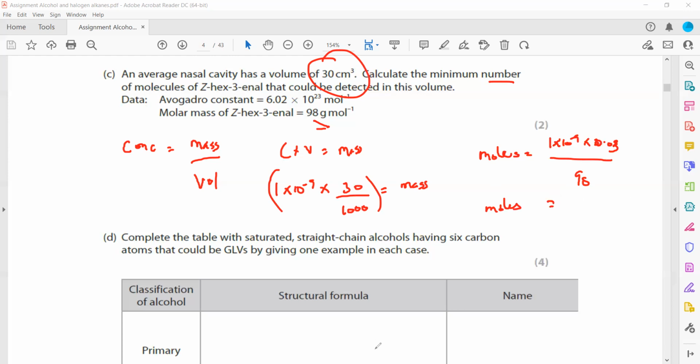this will give us the total number of moles of this molecule which are present. It will come out about 3 into 10 power minus 13 moles. But we need molecules, because 1 mole contains 6.02 into 10 power 23 molecules. So 3 into 10 power minus 13 times 6.02 into 10 power 23 will give us the total number of molecules, which is 1.8 into 10 power 11 molecules.